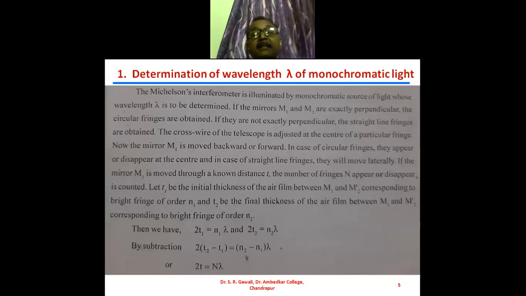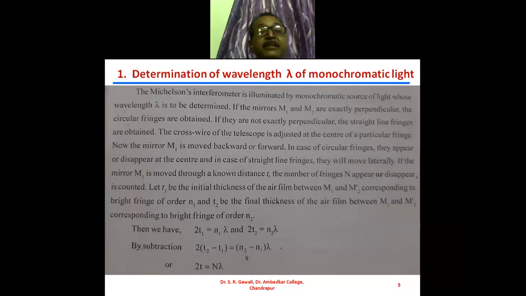You may move it in any one direction. In case of circular fringes, these fringes appear or disappear at the center. In case of straight line fringes, they will move laterally in one direction, it may be the horizontal direction.